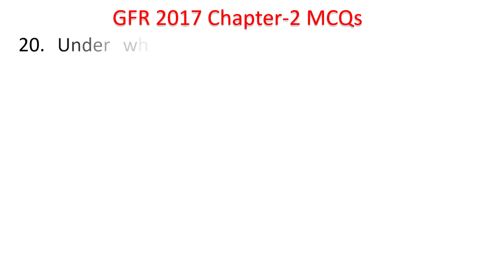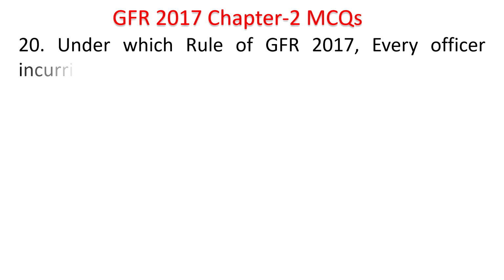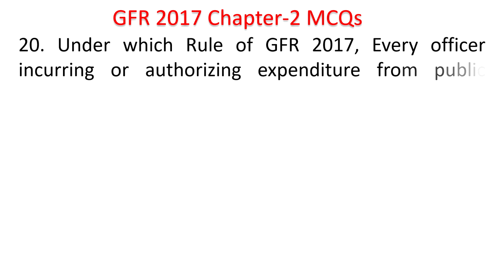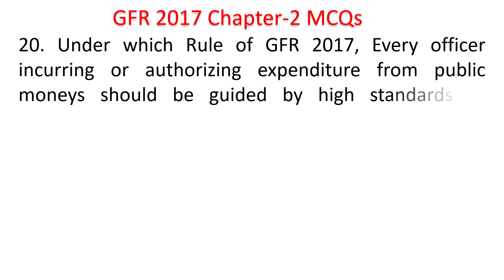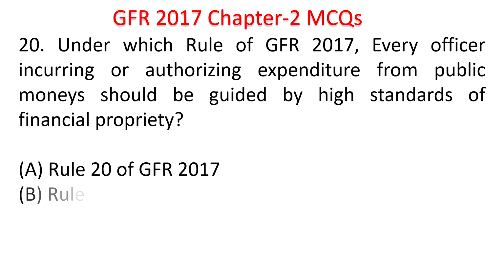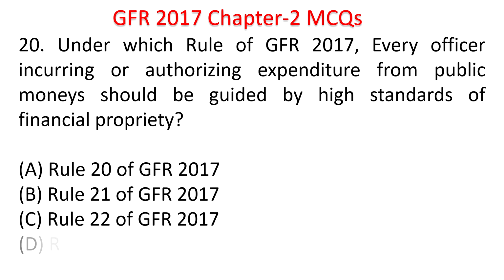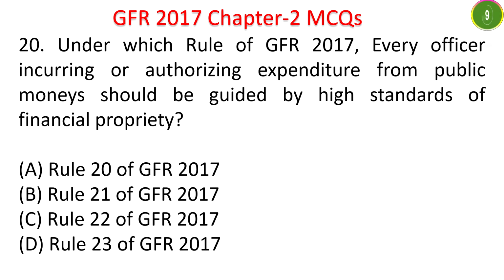Next question. Under which rule of GFR 2017, every officer incurring or authorizing expenditure from public money should be guided by high standards of financial propriety? Rule 20 of GFR 2017, 21, 22, 23. Time starts now. This is an important question. This is high standards of financial propriety. It is mentioned in Rule 21 of GFR 2017.